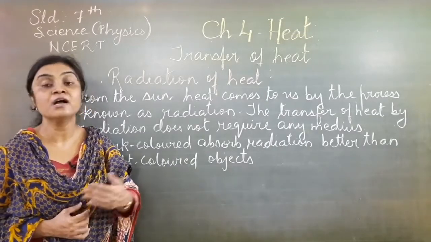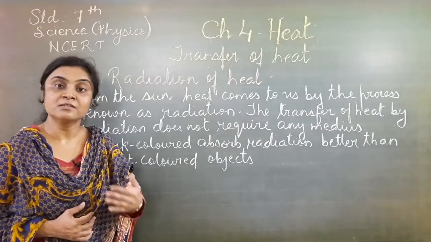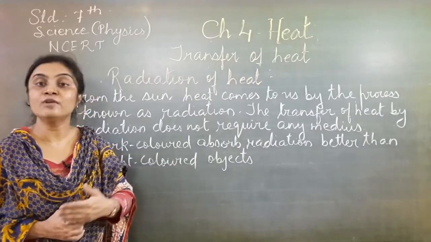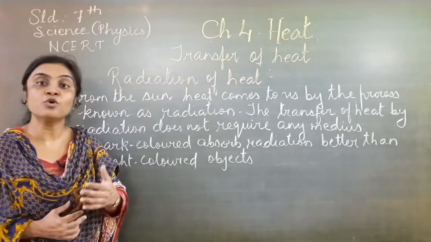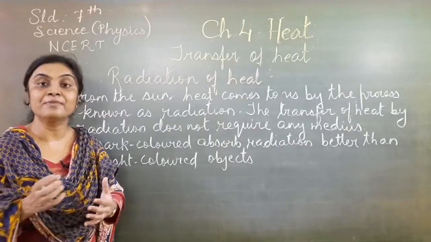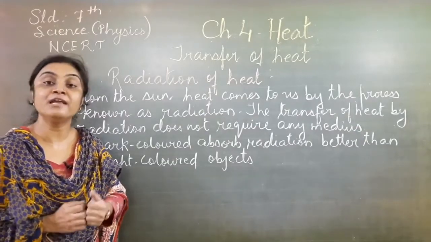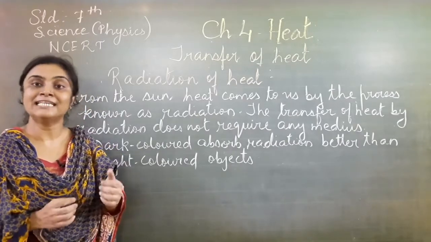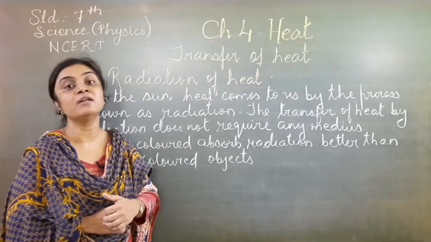We mostly wear woolen clothes in winter because wool is a poor conductor of heat. The fibers of the wool trap air inside and we feel warm inside our body.